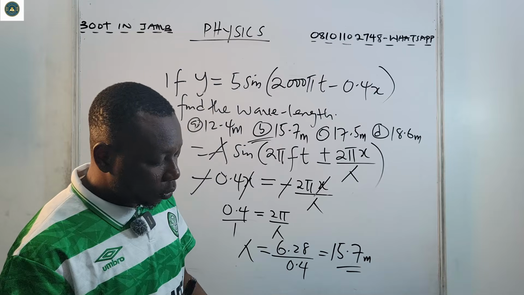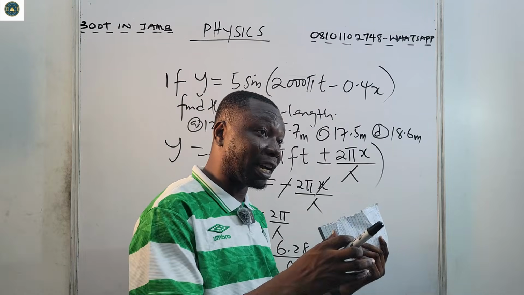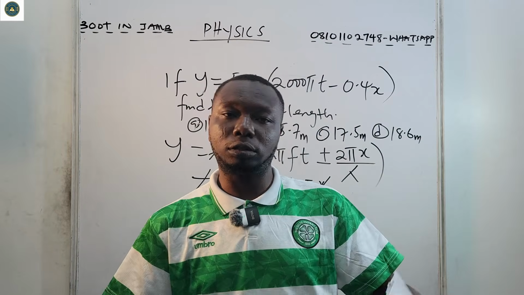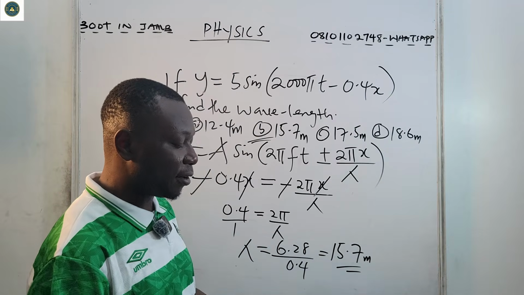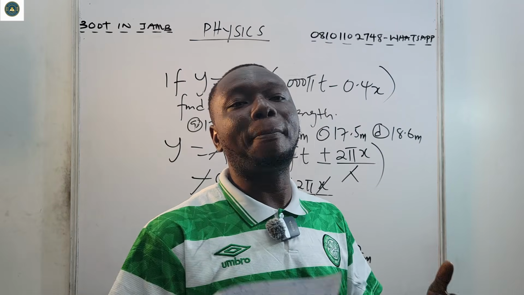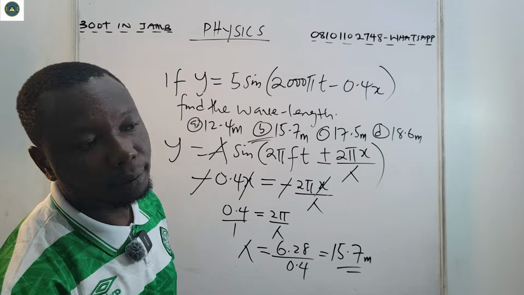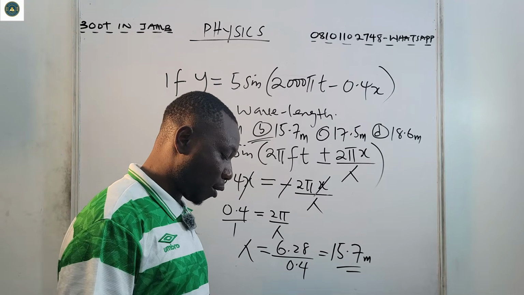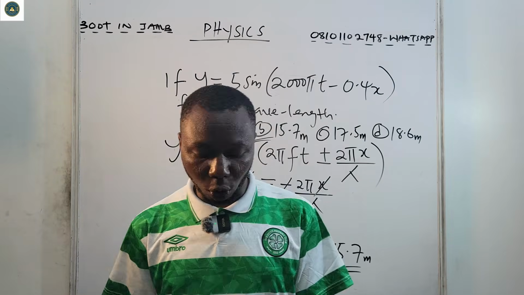Now, the major kinds of wave based on the direction of their travel are the transverse waves and the longitudinal waves. Transverse waves travel in a direction that is perpendicular, at right angle, at 90 degrees to the direction of the disturbance causing the wave.